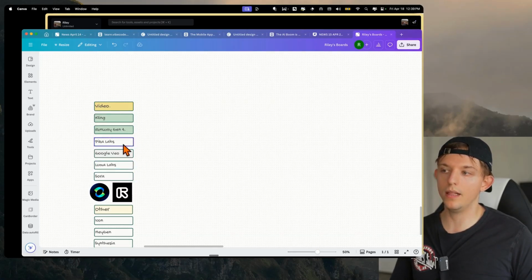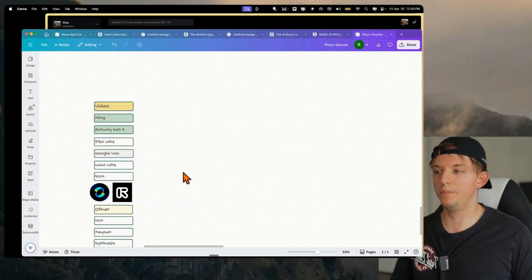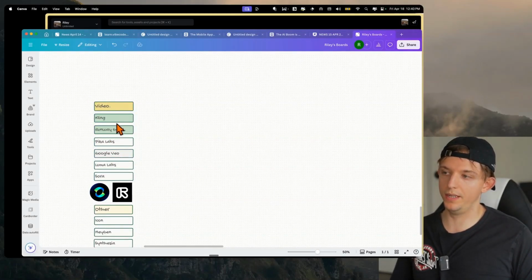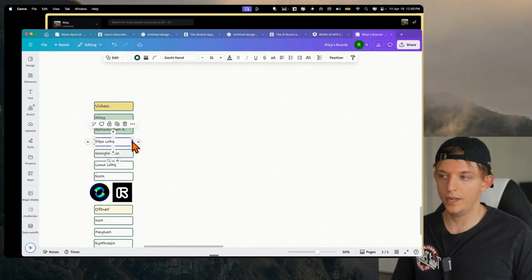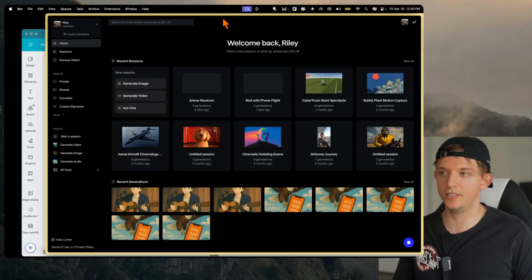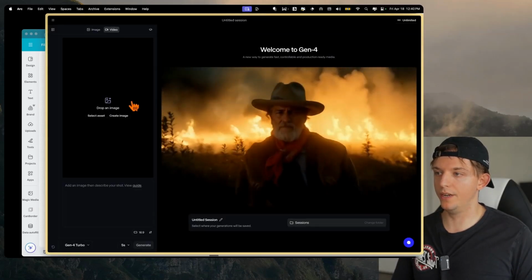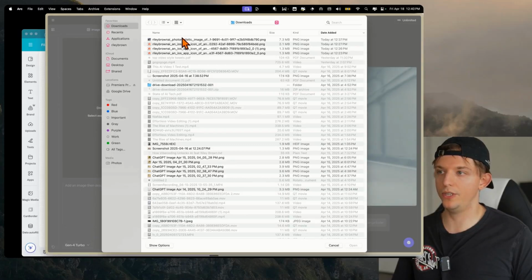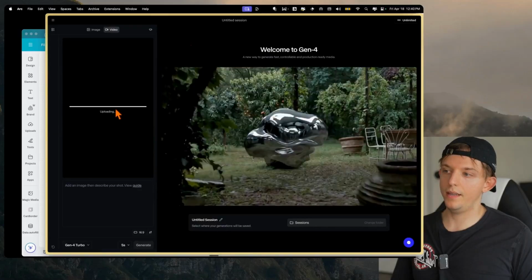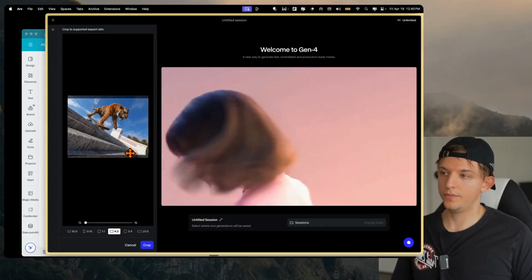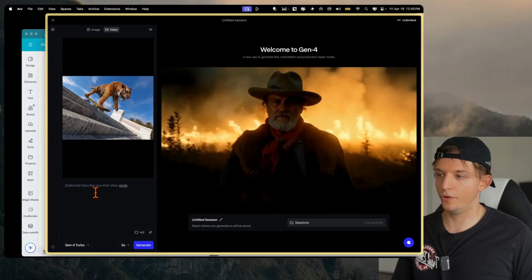Sora, Luma Labs, and Pika Labs I think are a slight step behind, but all of these companies could end up being billion-dollar companies. In fact, Runway's already a billion-dollar company, so is Kling. Yeah, I mean, it's likely, who knows if Pika Labs get there? Pika Labs is kind of going a more consumer route. But I will actually talk about Pika Labs in just a second. Let's go ahead and focus on these two right here. So on Runway, we can hit generate video, and now we can drop that same asset we dropped into using the Kling model on Krea. And here we can upload this image, and let's just crop that to this 4:3.